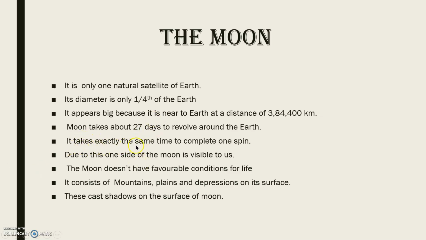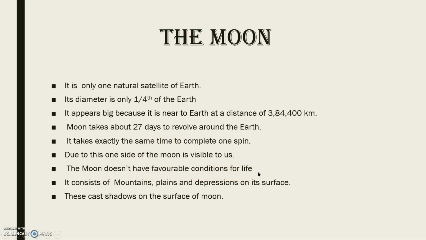And it takes exactly the same time to complete one spin. One spin means it will rotate on its own axis also. For that also it will take the same time, 27 days. That means the moon spins on its own and it moves around the earth. For both it will take 27 days. Due to this, one side of the moon is visible to us. Because of this only we can see only one side of the moon. The other side we can't.